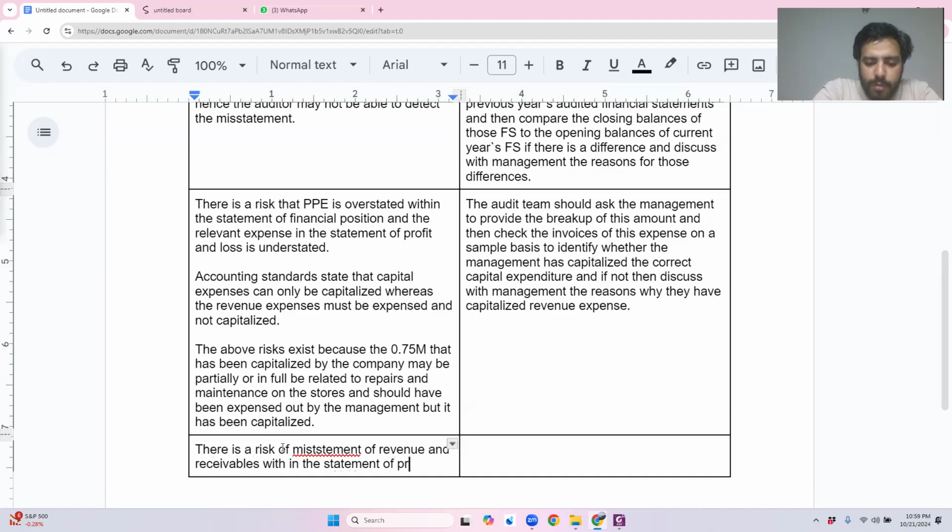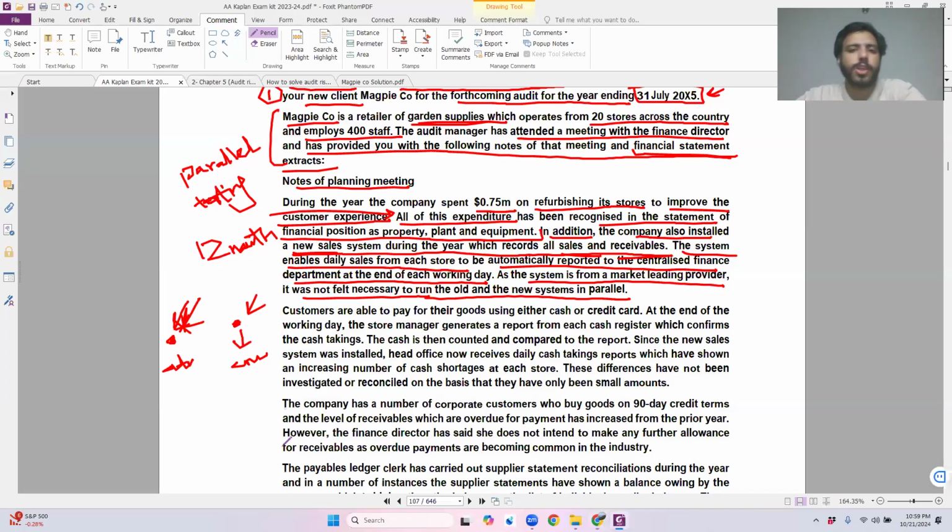Why only those specific two? Why only receivables and revenue, not the others? Because the new system, obviously in the question, you will always be given what the new system is doing. See, the question is stating itself: this new sales system only deals with sales and receivables. So only they would be impacted.